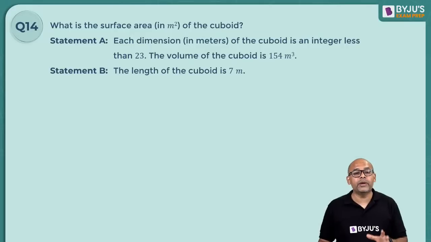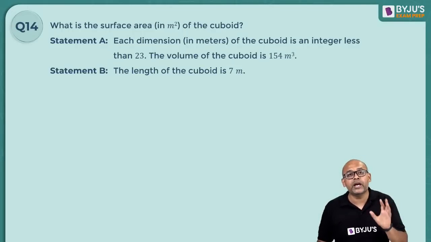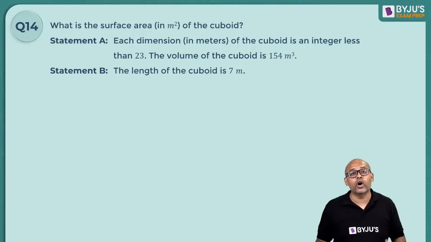So now you just have to tell me, is only one sufficient or both sufficient, or you want them together? Don't worry about the option. Just tell me, is statement A alone enough? Is statement B alone enough? Do you want them both together? Do you want them both independently, or you can't get an answer?